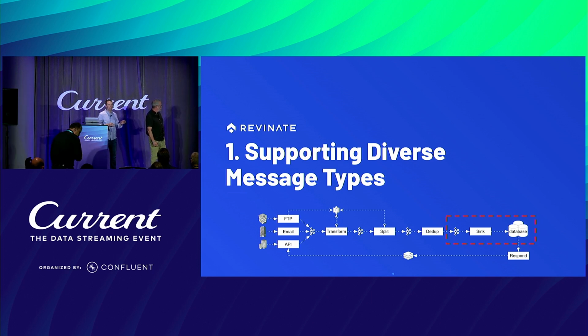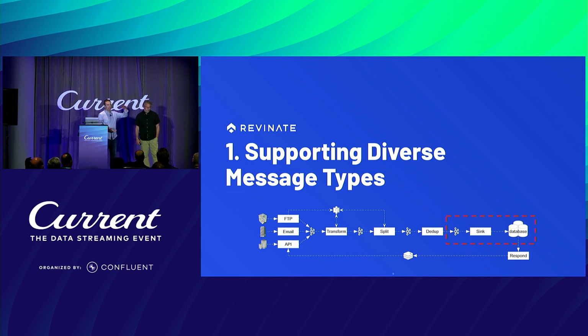We've got to be able to connect to these systems over a variety of different formats or connection methods, whether it's FTP, email, API. We get the data in a variety of different formats, whether it's JSON, XML, CSV, so we've got to transform the data. We then need to split it, especially if it's coming from a batch job, where let's say it runs every 10 minutes, every 15 minutes.